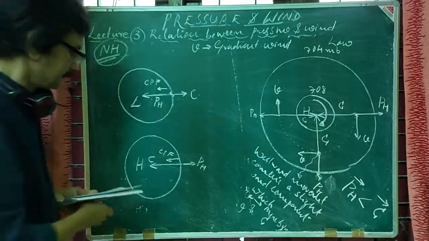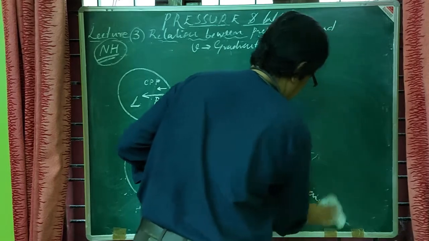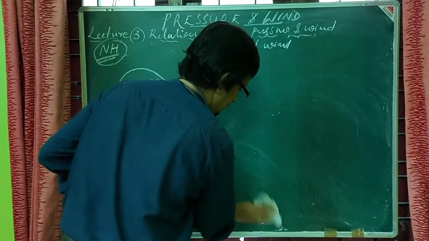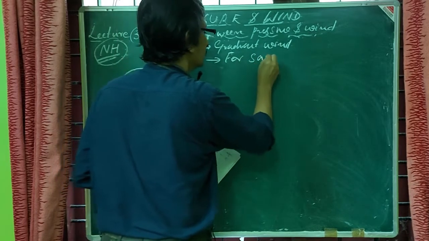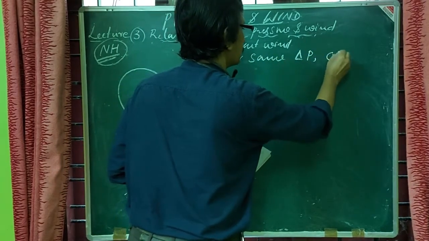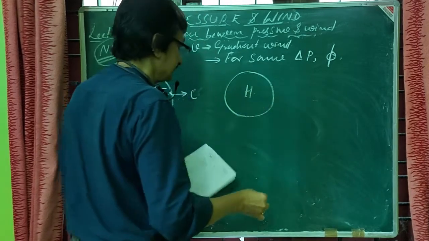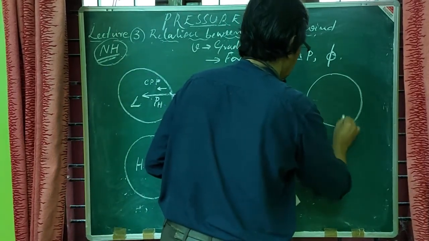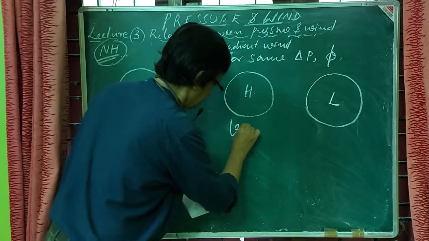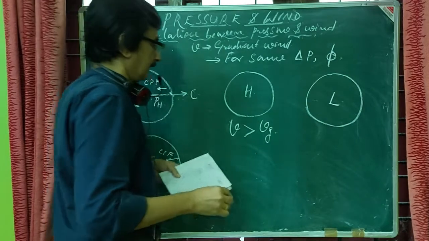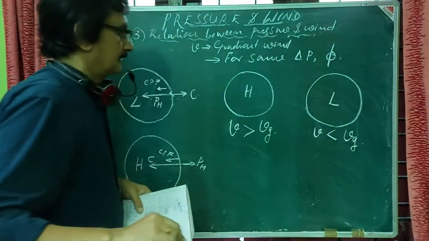So if you take the same pressure gradient and the same latitude, and compare a high pressure region and a low pressure region, we can see that in the high, V will be greater than Vg, and in the low, V will be less than Vg.